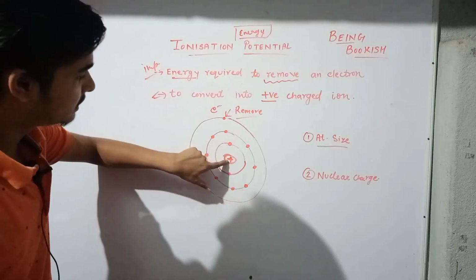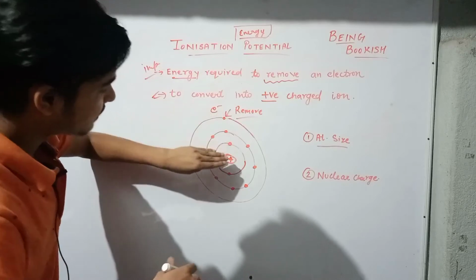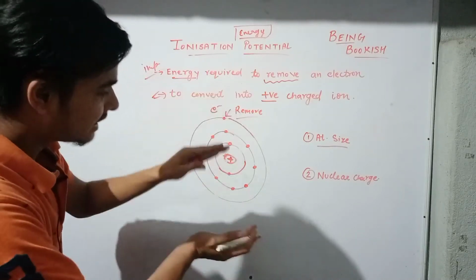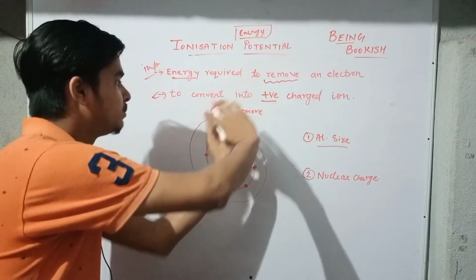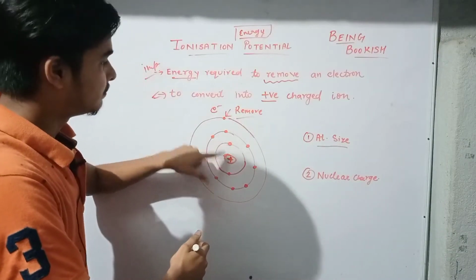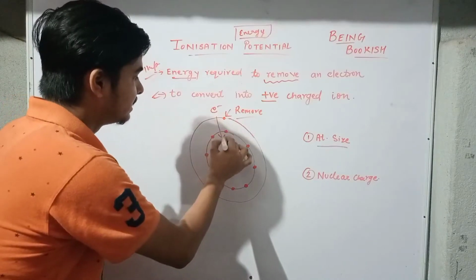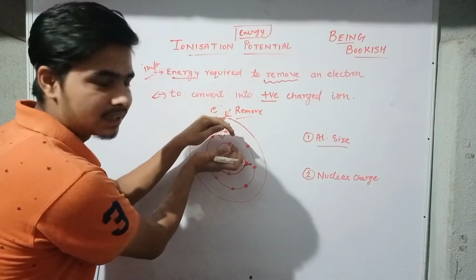So this nucleus is trying to attract this electron. If this nucleus is able to attract this electron, then it is very hard for us to remove this electron, yes or no? If this nucleus is able to attract this electron towards itself, then it is very hard for us to remove the electron because it is getting attracted.